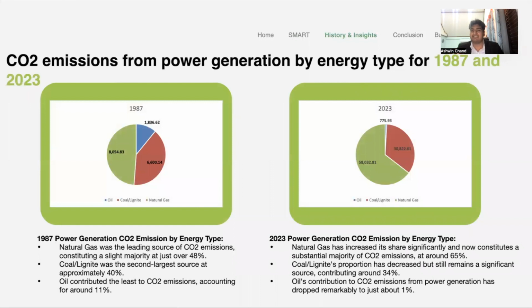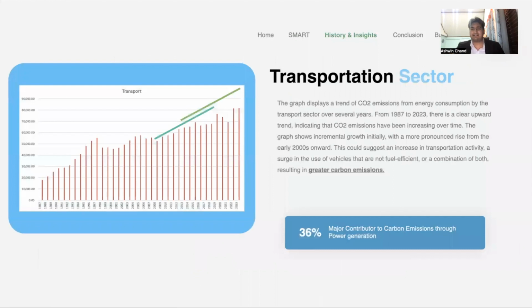And then when we look at the carbon by energy types, we can see oil was more than 1,836, but in 2023, they were able to reduce. This shows that they actually found ways to be more sustainable. However, natural gas and coal are still the same or have increased, while oil is the only one that decreased. Next, we look at the transportation sector, where 36% of the entire carbon emissions comes from transportation in the power generation. So power generation is the big idea, and transportation is one of its subsets.